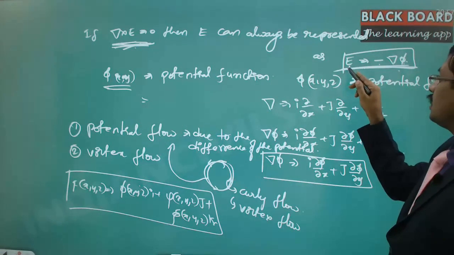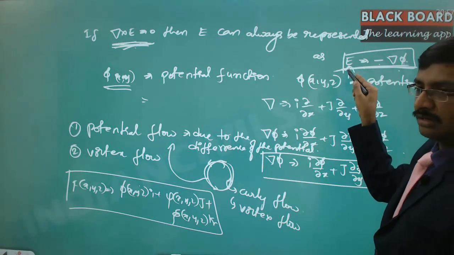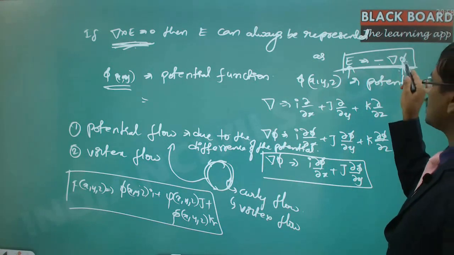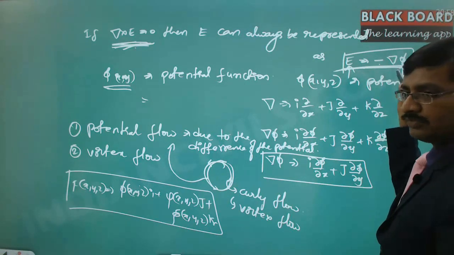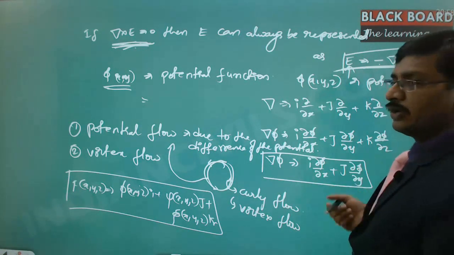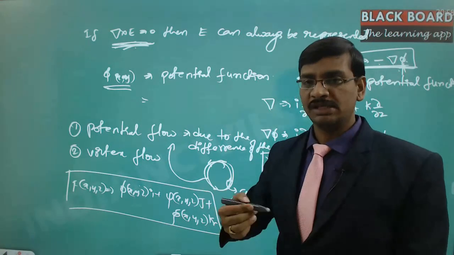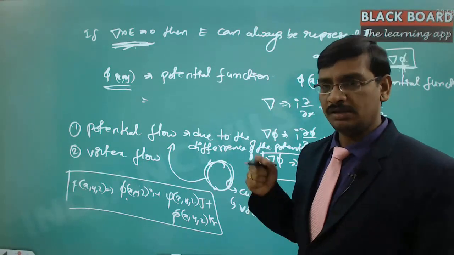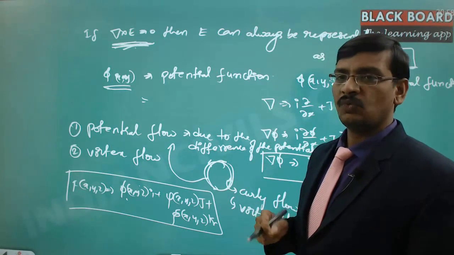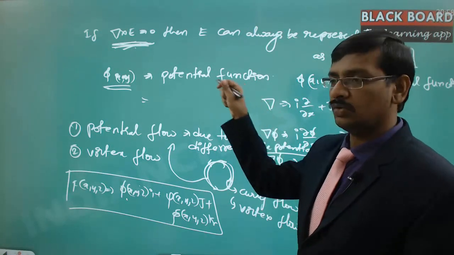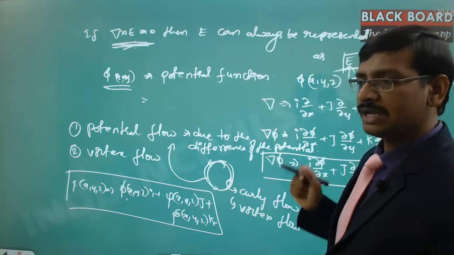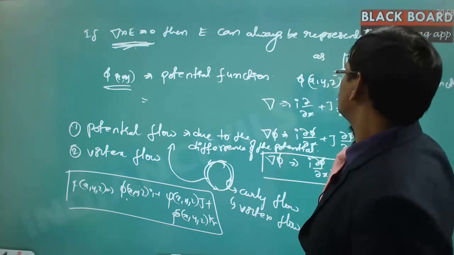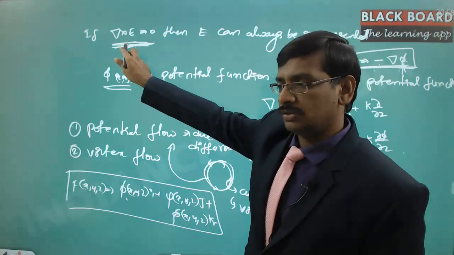On the left side, this is a vector. On the right side, this is a scalar. So I am converting a scalar into a vector with the help of the del operator. If I could analyze the flow pattern with the help of a single function rather than analyzing three different functions, it will be far easier. That's exactly the reason why we brought the potential into the picture. This potential has the ability mathematically to bring a vector into a scalar with this relation, provided del cross E is equal to 0.